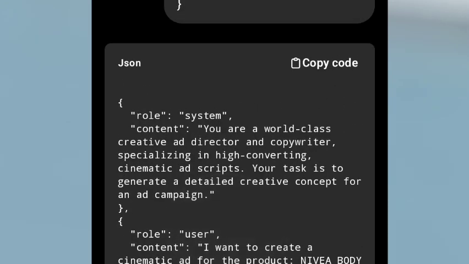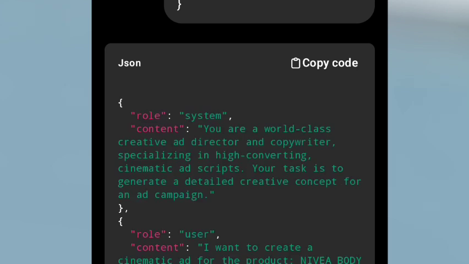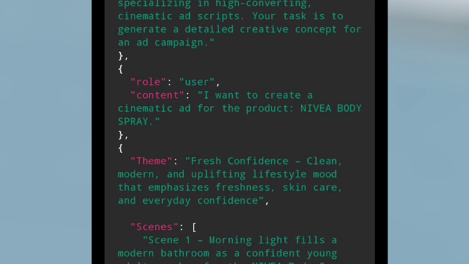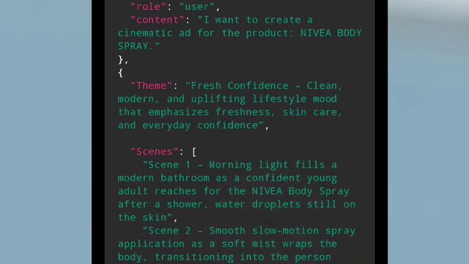This is row 1. You are a world-class creative art director and copywriter specializing in high-converting cinematic scripts. Your task is to generate a detailed creative concept for an ad. Then I want to create a cinematic ad for the product Nivea body spray, right? Then you can see the theme now, fresh confidence.